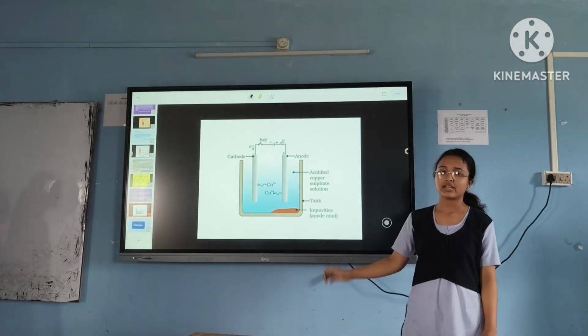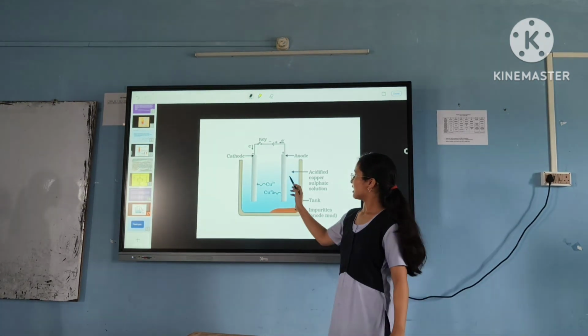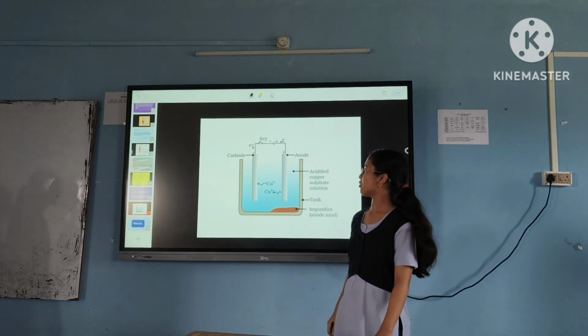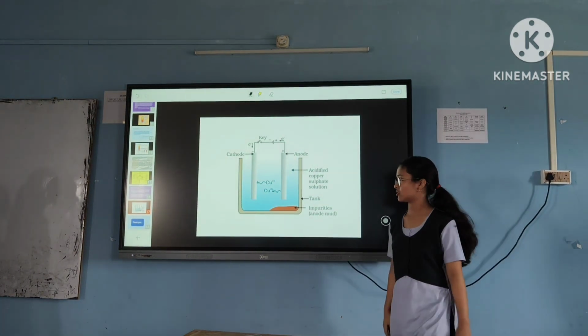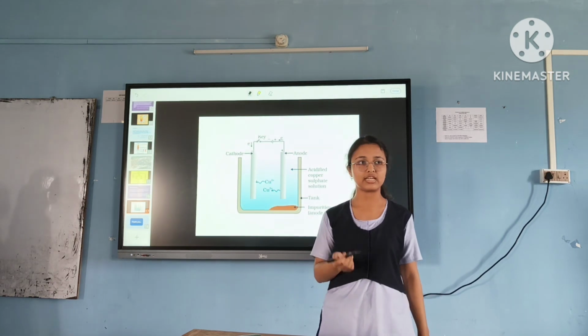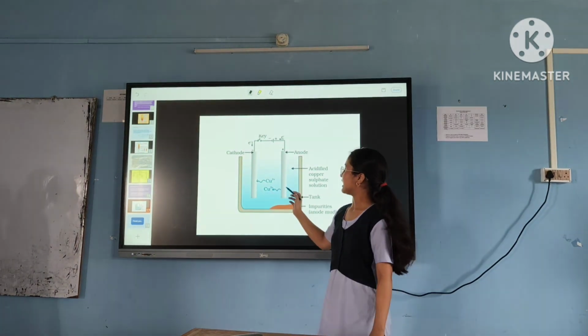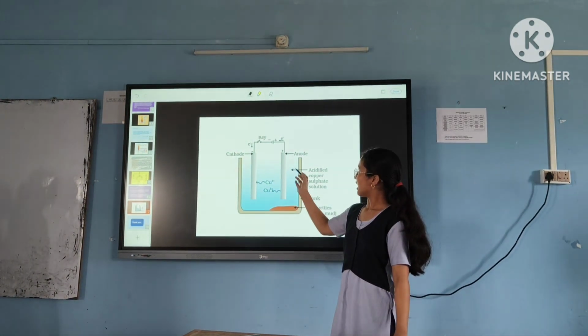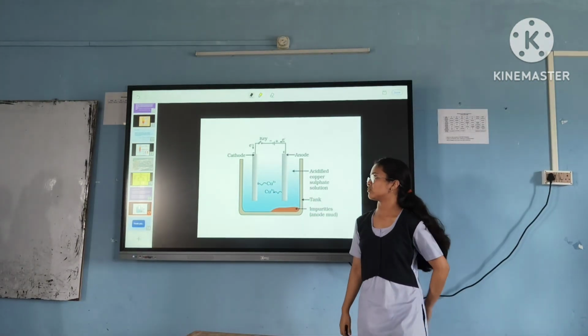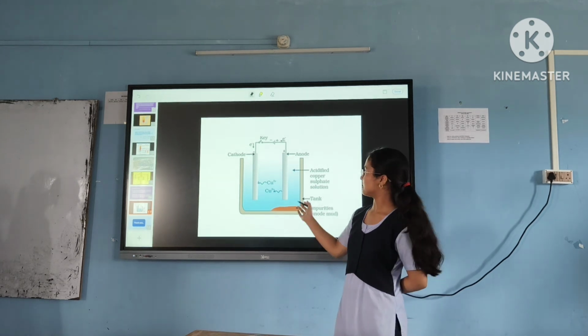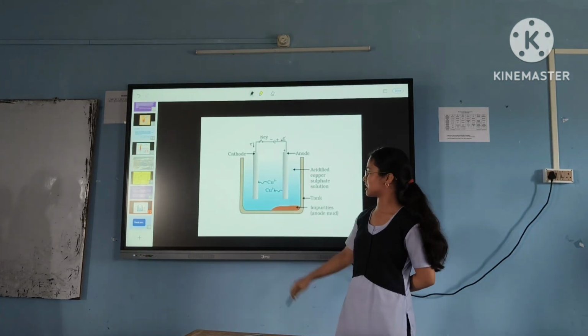Here, as you can see, the electrolysis setup. First, to extract copper from its ores, we have to take an acidic copper sulfate solution, so that the ions will get mixed with the water. Then the negatively charged chlorine or non-metals will be diverted to the anode as they get attracted to the positively charged electrode.